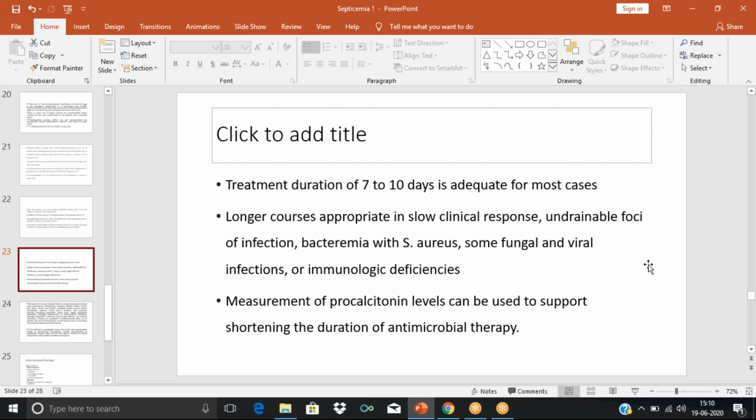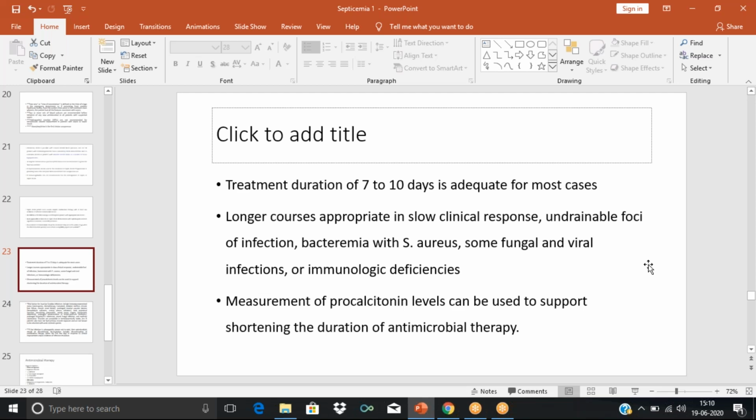So it is always good that we measure the procalcitonin level and monitor with the help of procalcitonin so that we can reduce antibiotic use, especially in critical patients, ICU patients, or infection of unknown origin.